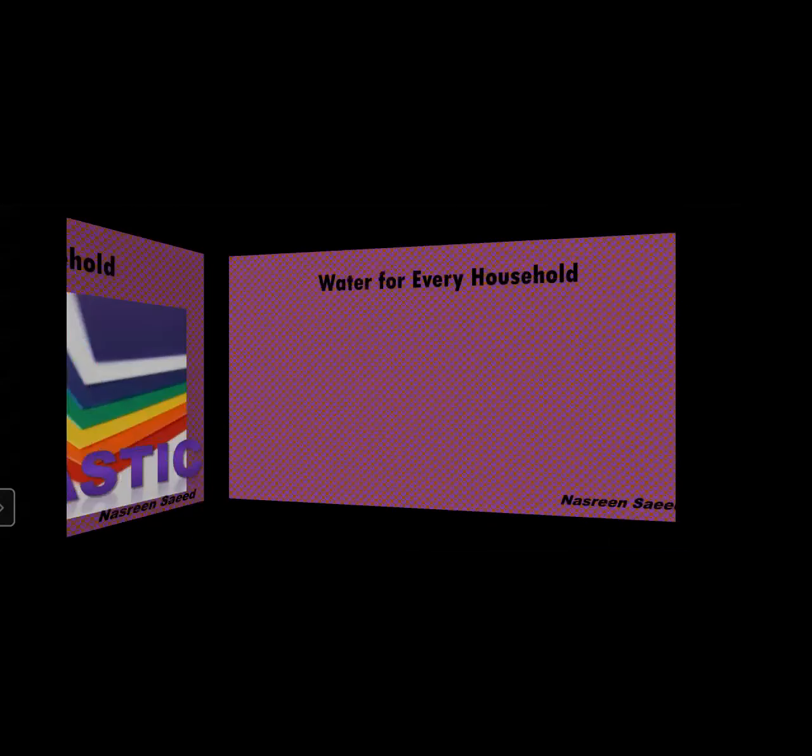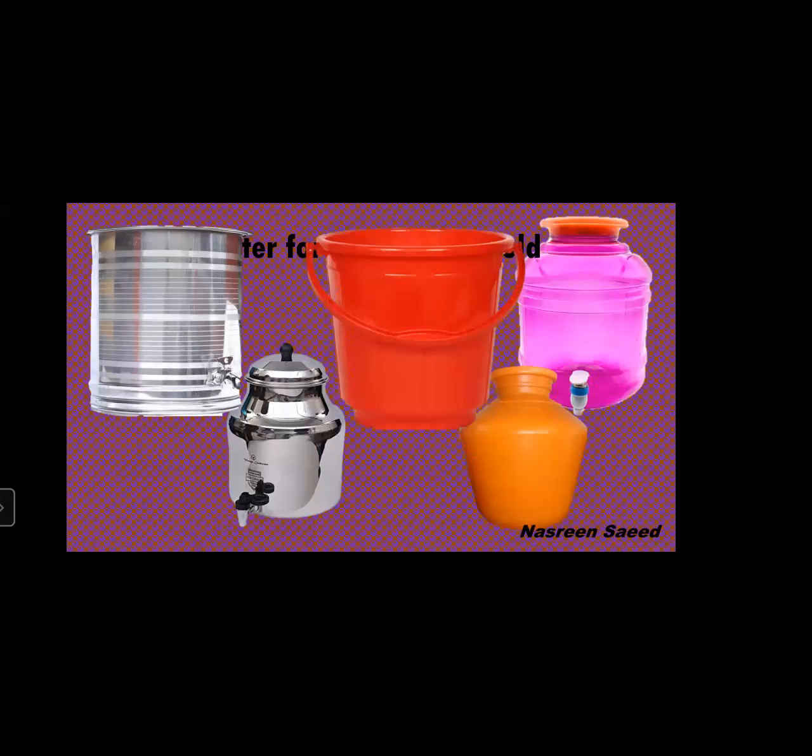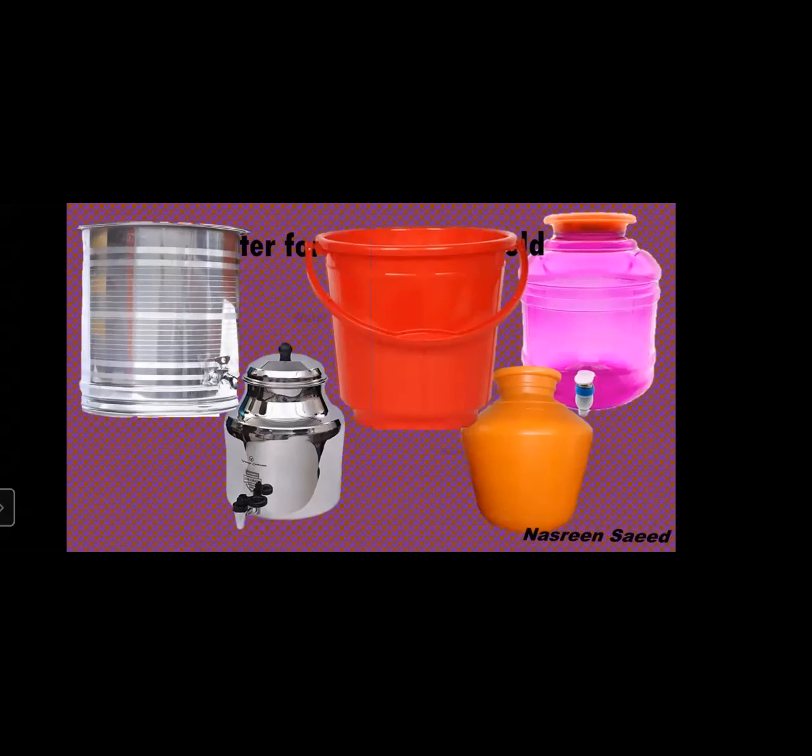We also have steel containers. See, these are the steel containers. These are the plastic containers, which we are using nowadays. Can you see this? The first two items are made of steel and the last three items are made of plastic. Nowadays, people are using these items for storing water. Okay, so I hope everyone understood storage of water.